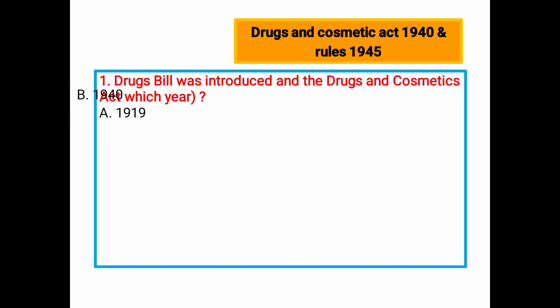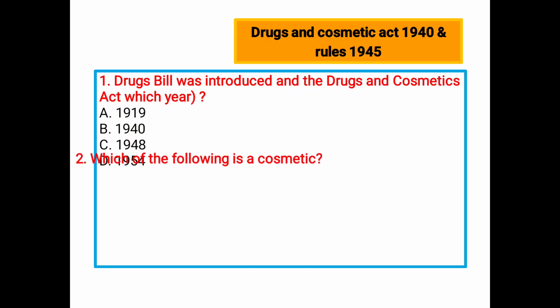Option A 1990, option B 1940, option C 1948, option D 1954. 1990 is the Poisons Act. 1940 is when the Drugs and Cosmetics Act passed. The Drug Bill was introduced in 1940. 1948 is the Pharmacy Act, and 1954 is the Drugs and Magic Remedies Act. So B is the correct answer.